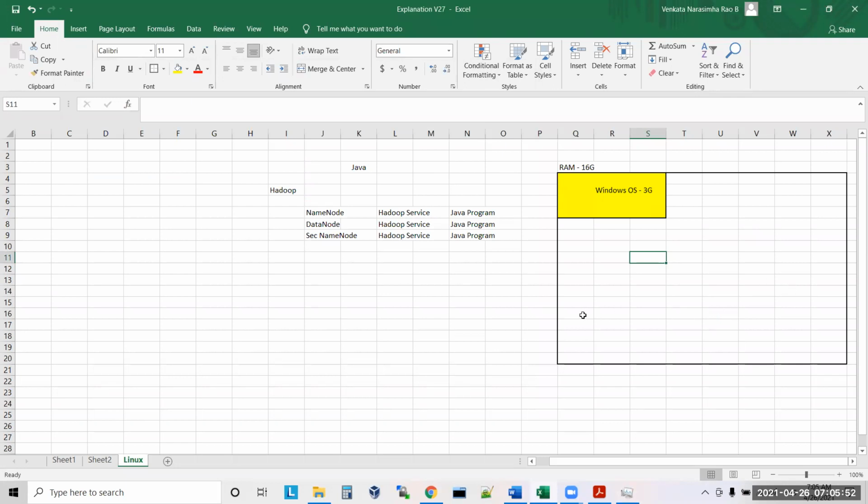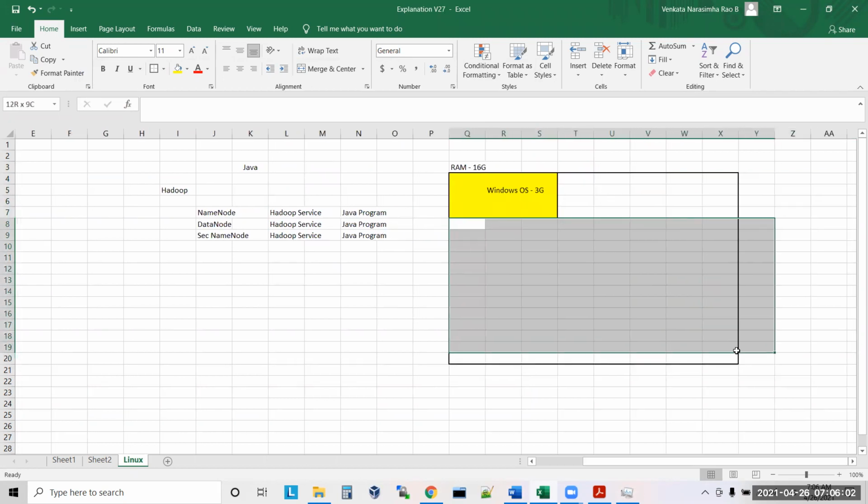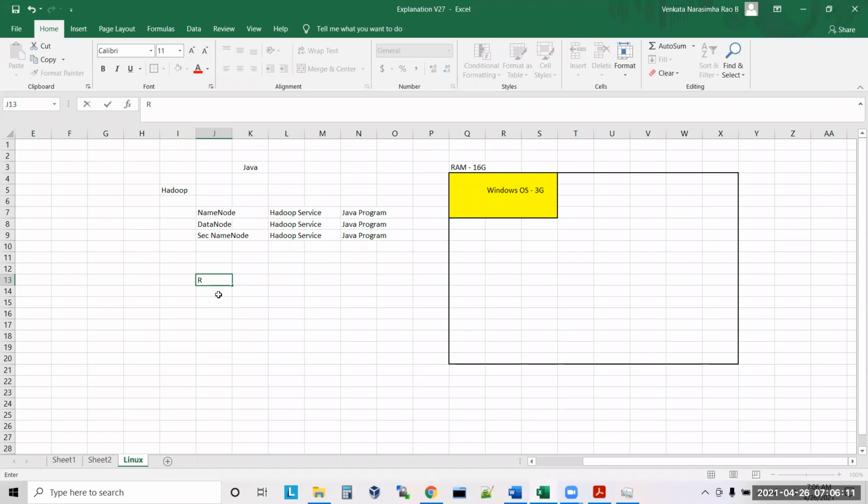Now what next? The next thing is that this 13 GB of memory is what you can use to run your programs. Now you are running a program, a Java program. So let's say you know C, C++, right? What are these, C, C++?